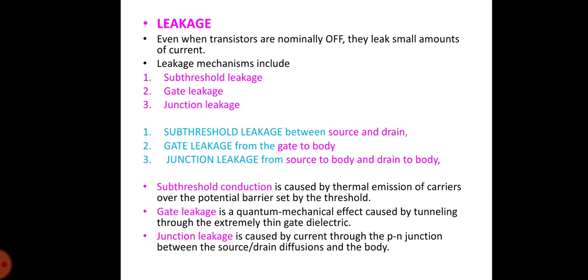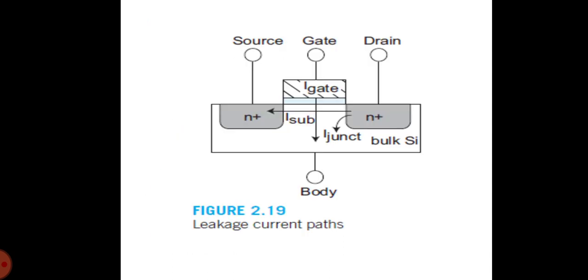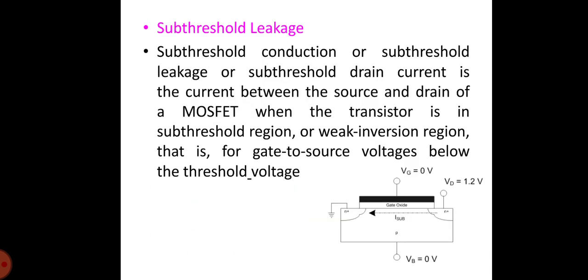Subthreshold conduction is caused by thermal emission of carriers over the potential barrier set by the threshold, and gate leakage is a quantum mechanical effect caused by tunneling through the extremely thin gate dielectric. And junction leakage is caused by the current through the PN junction between the source and drain diffusions and the body. This diagram shows all the leakage current paths.